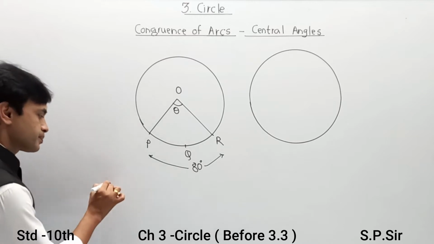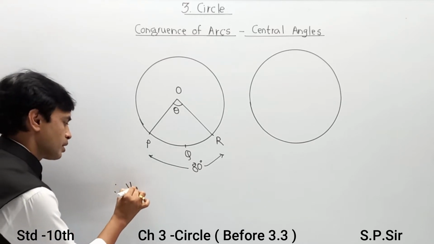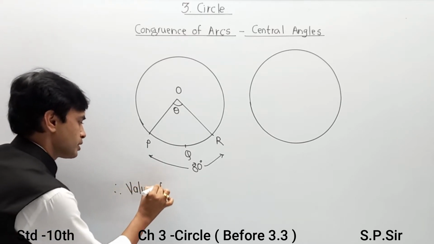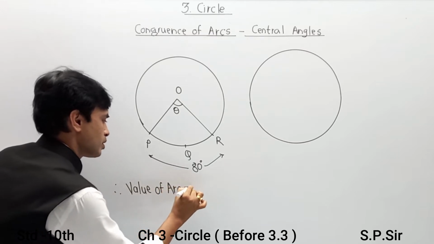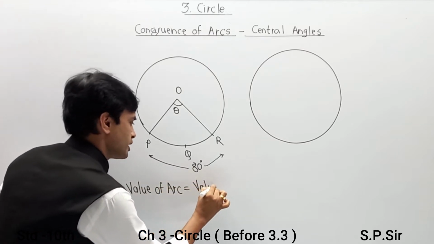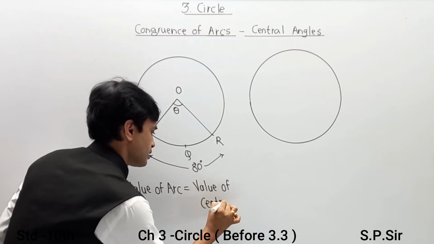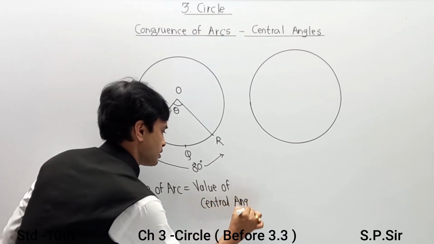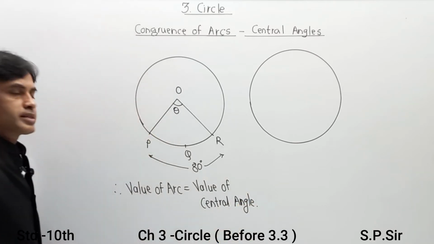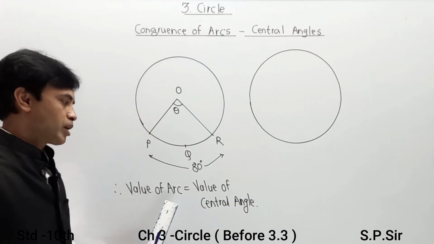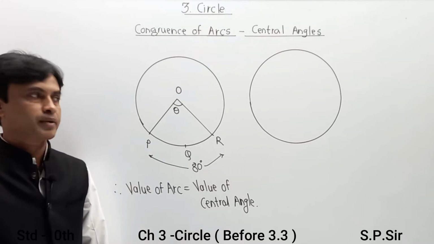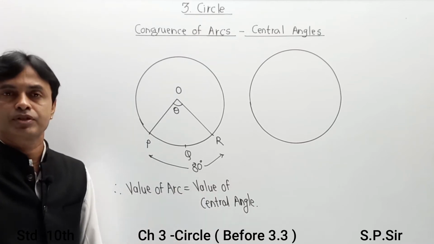So your point is: the value of the arc is equal to the value of the central angle. In a similar manner, the value of the arc is nothing but the value of the central angle. You can make this condition in reverse order also.